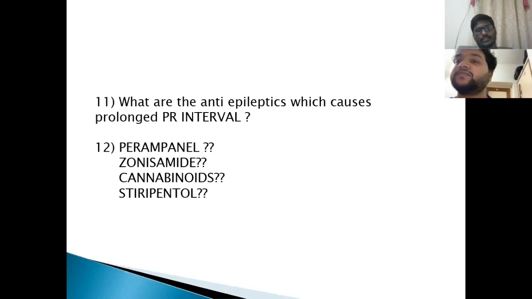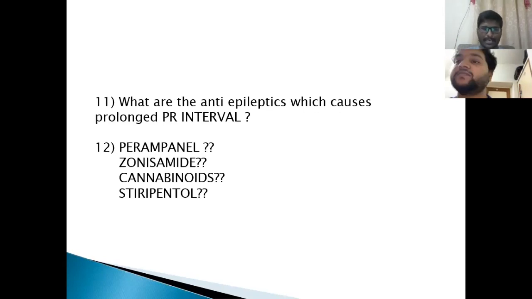Again, two important questions, last questions. What are the antiepileptics which cause prolonged PR interval? There are so many antiepileptics. The drugs having prolonged PR interval are lacosamide and eslicarbazepine. We have carbamazepine, oxcarbazepine and eslicarbazepine, two congeners of carbamazepine. This eslicarbazepine has prolonged PR interval. So lacosamide and eslicarbazepine have prolonged PR interval. These are the new drugs: perampanel, zonisamide, cannabinoids and stiripentol.